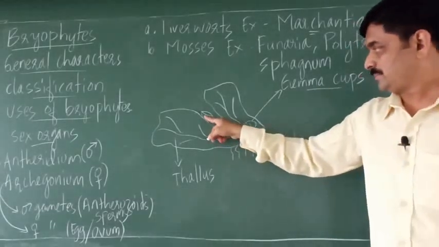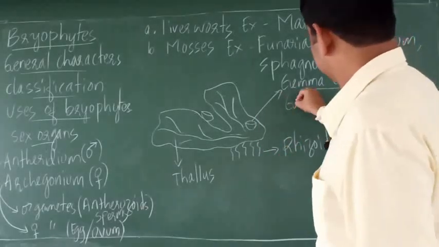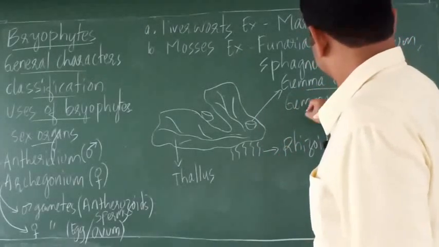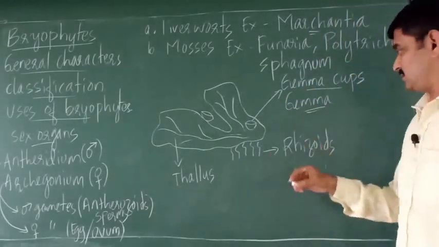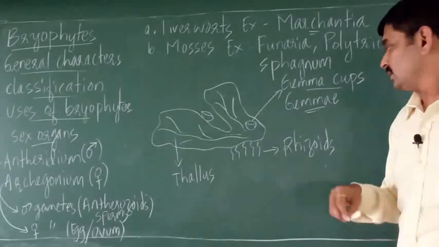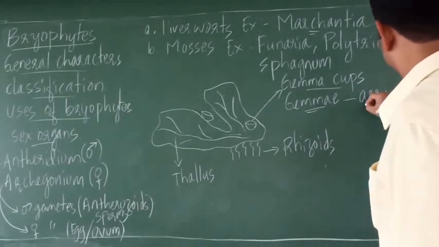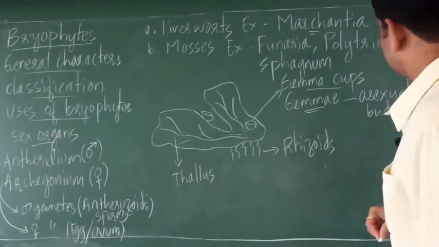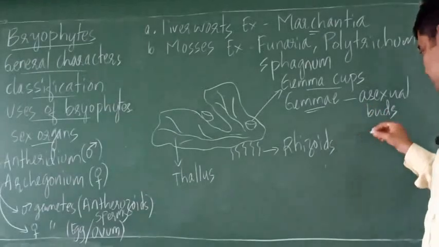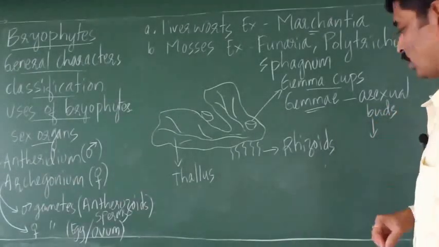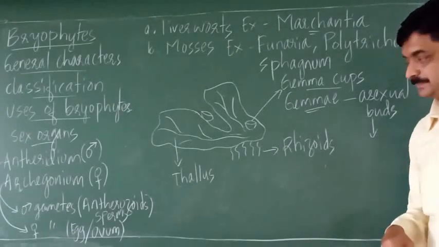So this is one gemma cup and this is another gemma cup. In the gemma cups, you will find special structures called gemma, plural, gemmae. So what are these gemmae? These are asexual buds. Now these buds, they grow and they produce a new plant, right?